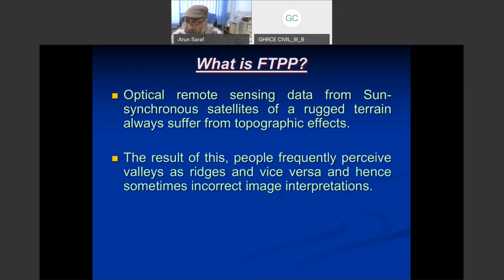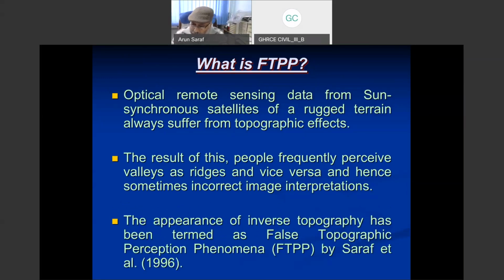Because of this wrong perception, people will perceive valleys as ridges and vice versa. And of course, inevitably, they will make wrong interpretations if they are not aware of this phenomenon. If they do not perform the corrections immediately, they are bound to make wrong interpretations about the topography or geomorphology of that particular area. And in 1996, we published the first paper in this series. Of course, at that time, we didn't know that we would be publishing a series of papers on this topic.